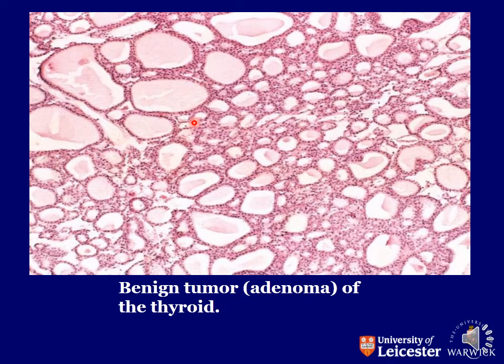Then another benign tumor that arises from the thyroid. It comprises of the glands, but they do not show invasiveness in the capsule. So that's why these are the benign tumors of the thyroid. So the benign tumor of the thyroid comprises various sized follicles or glands, we say. These are the variable sized follicles that are glandular structures. So that's why we name this tumor as adenoma, thyroid adenoma, follicular adenoma.